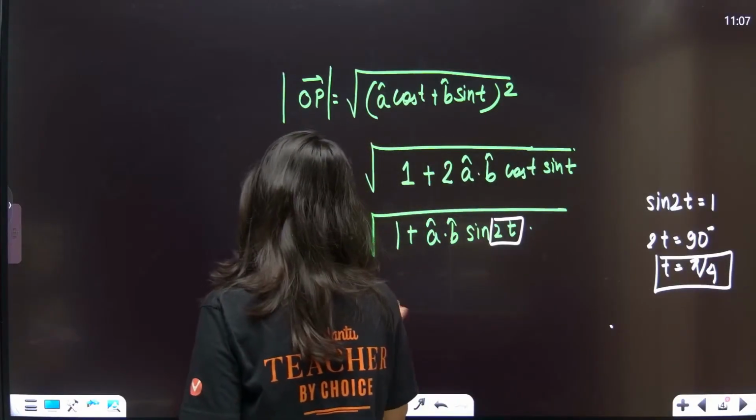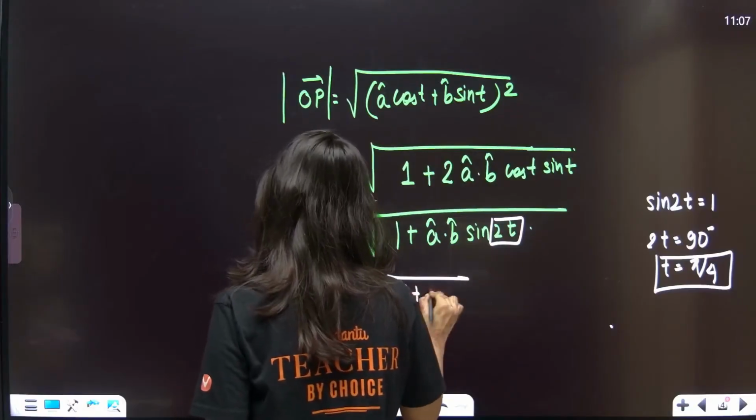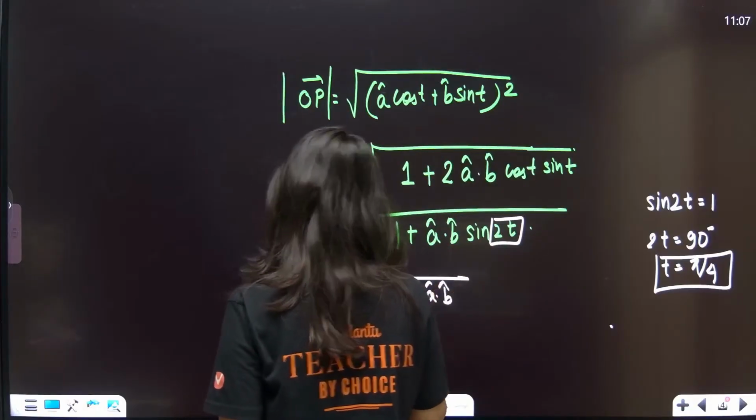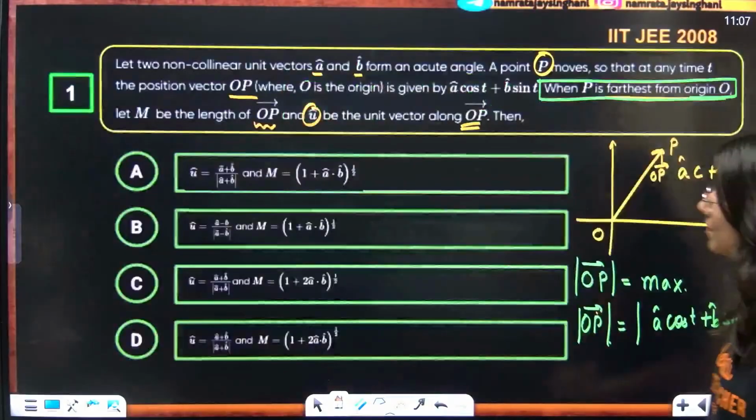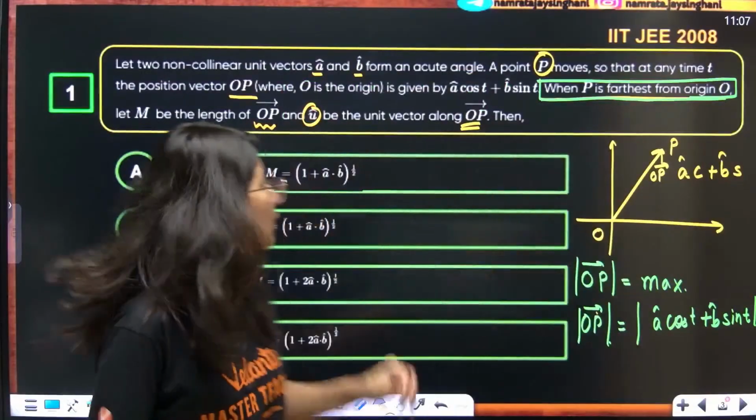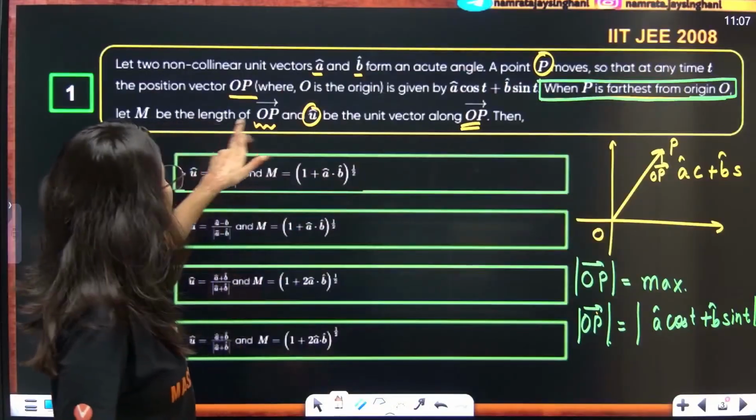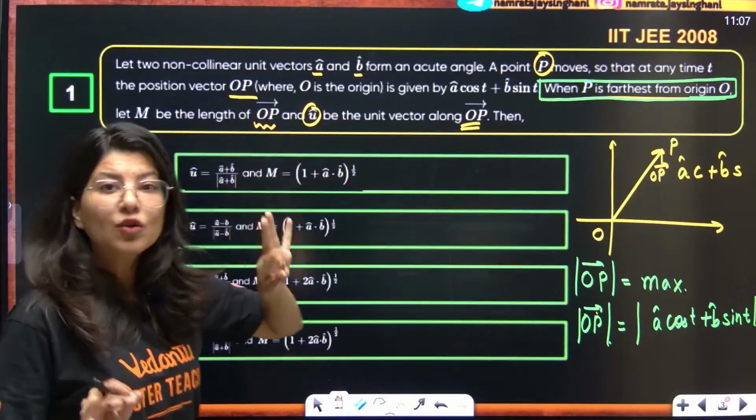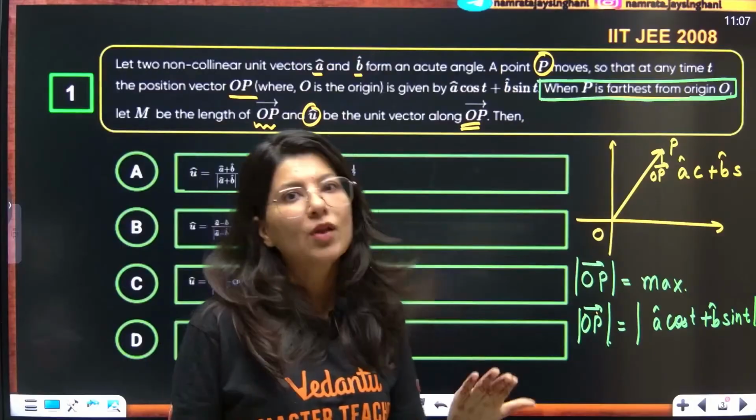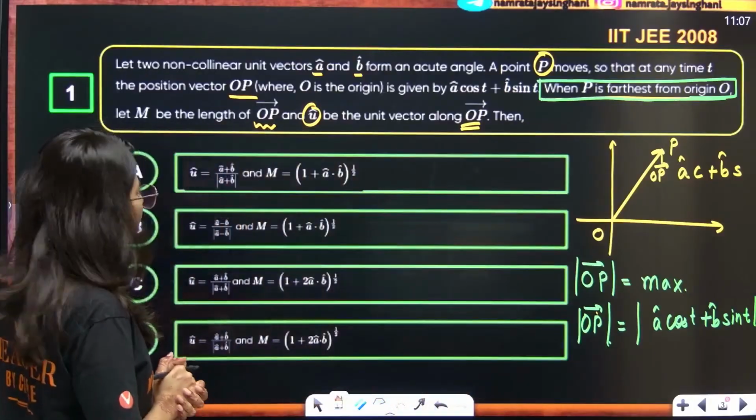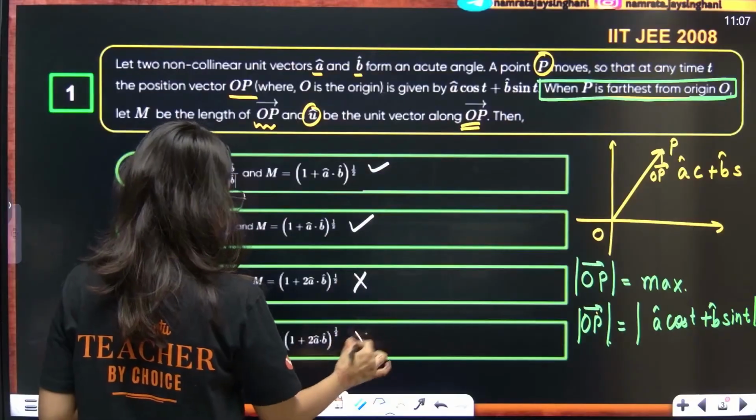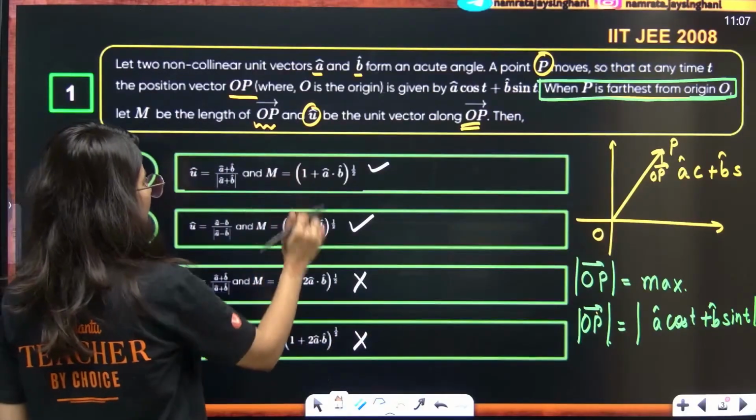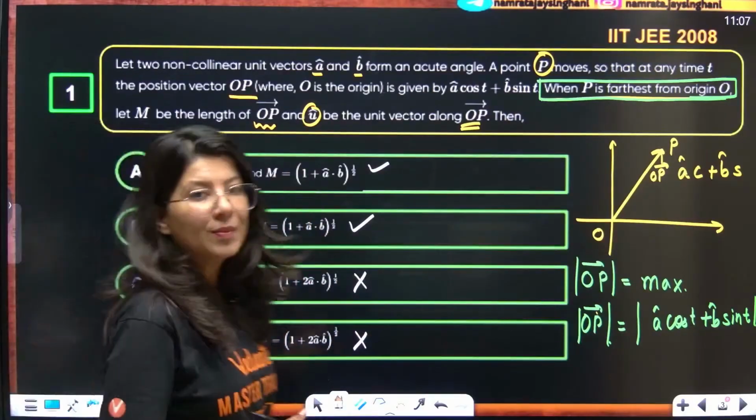So the magnitude of OP will be what? Can anybody tell me? Square root of 1 plus a dot b. That's it. This is the magnitude of the OP vector. Let me go back. See, m is the length of OP, so the magnitude of the OP vector is square root of 1 plus a dot b. So I think this is correct, this is also correct, this is wrong, this is wrong. Between A and B, one should be the correct answer.